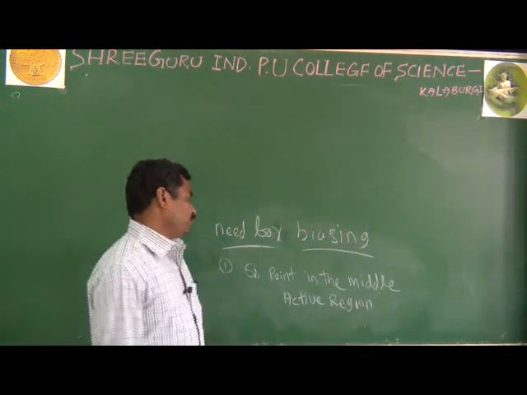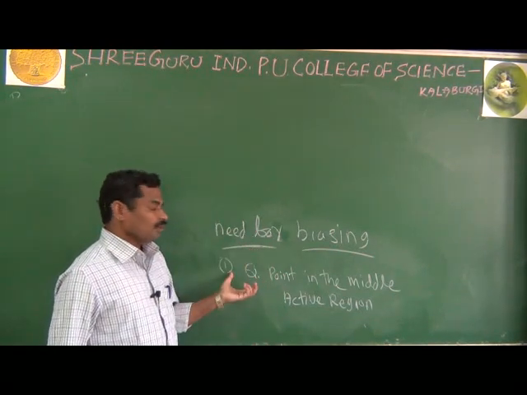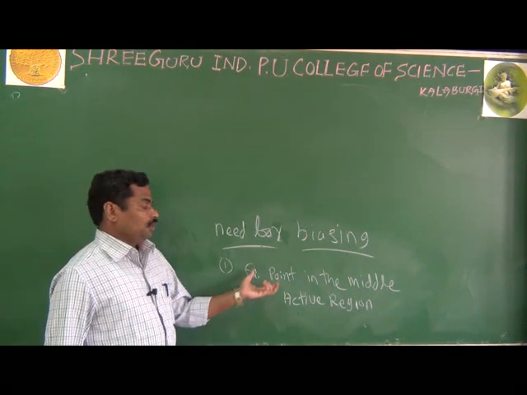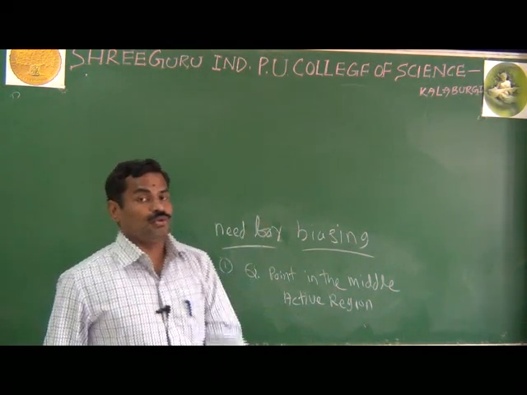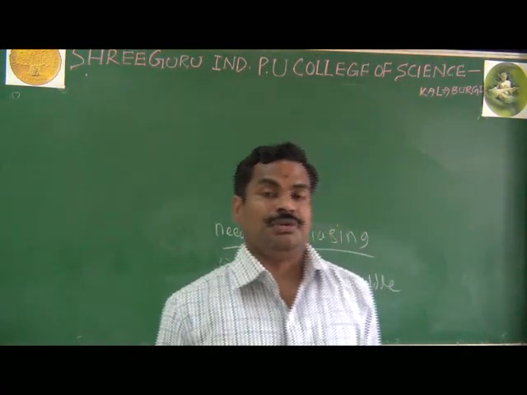The first important need for biasing is that while applying the AC input signal, the Q point should not move towards the saturation or towards the cutoff region.